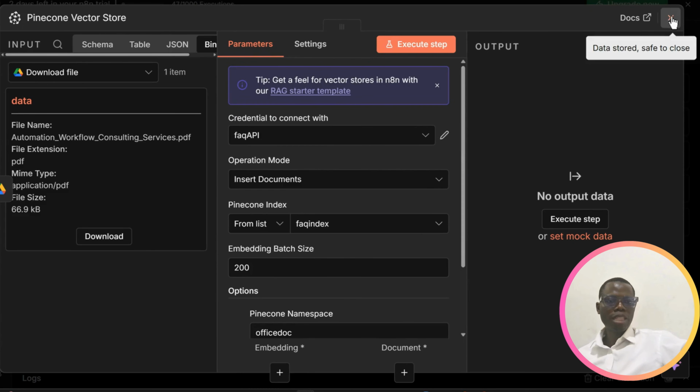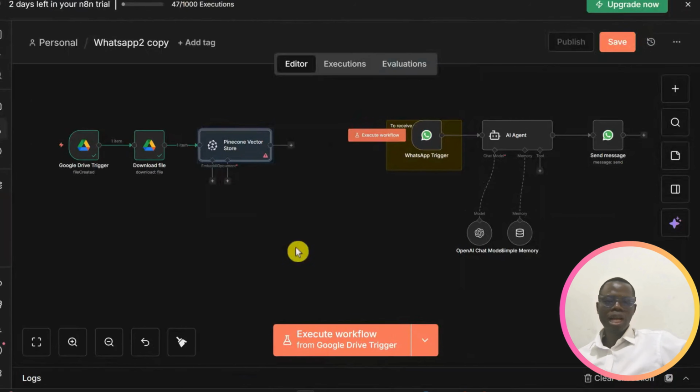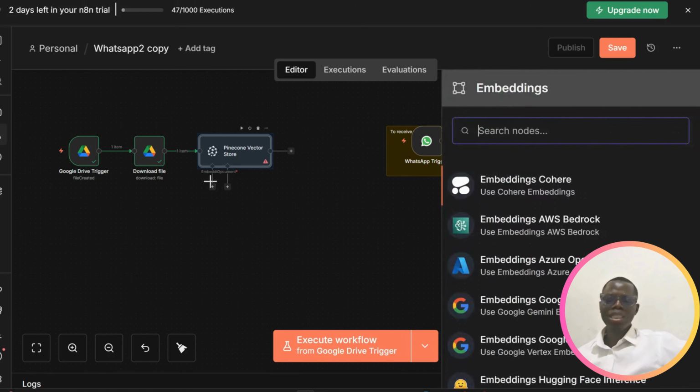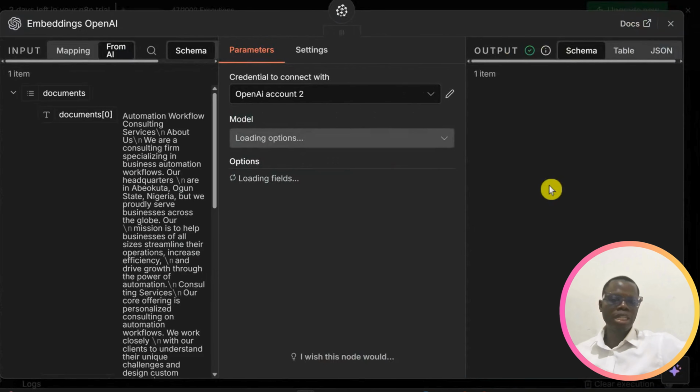So let's close this. But for our Pinecone vector store, it needs two things to work, embeddings and document. So we need to add those two things. Look at it here, similar to our AI agent. So we need the embedding model that will work with the Pinecone vector store. So search for embeddings here, Embeddings OpenAI. That's the one I'm using because I have an OpenAI key.